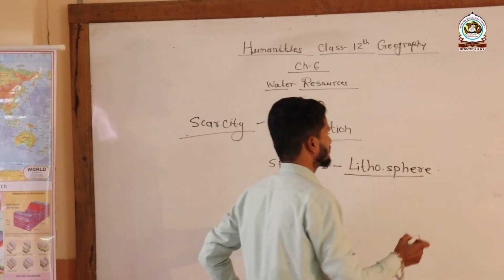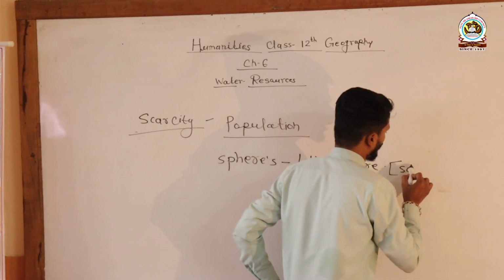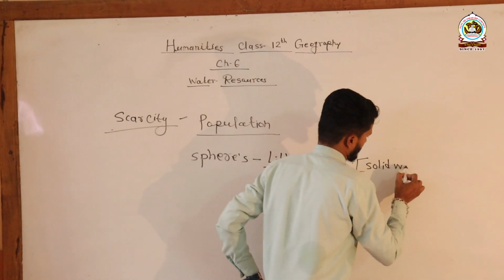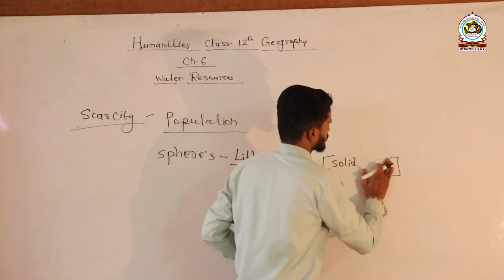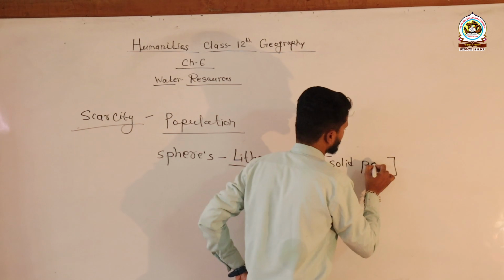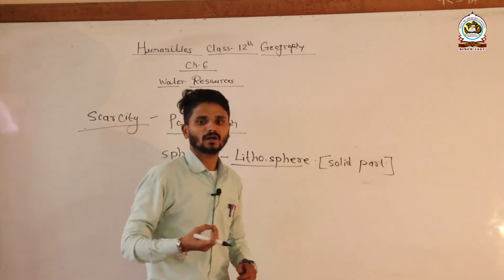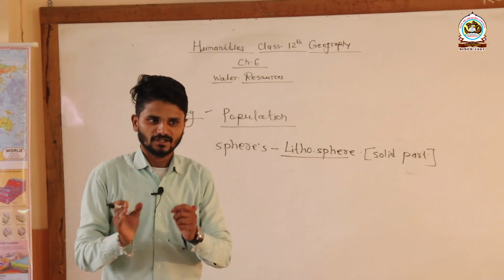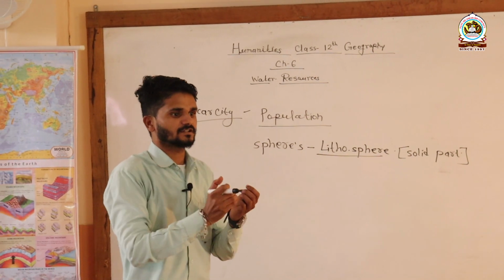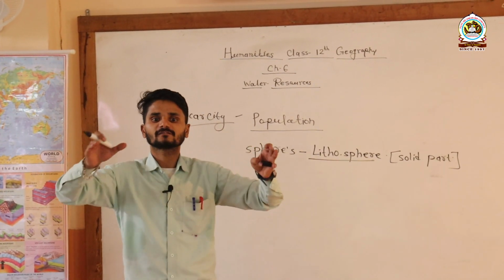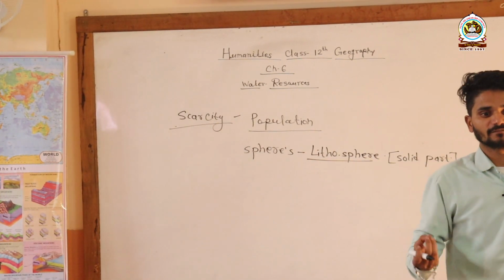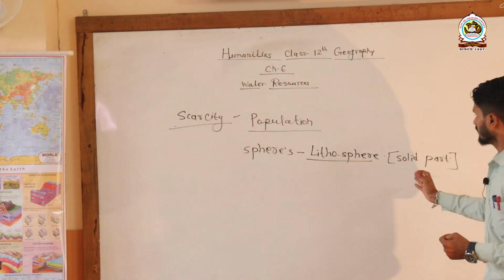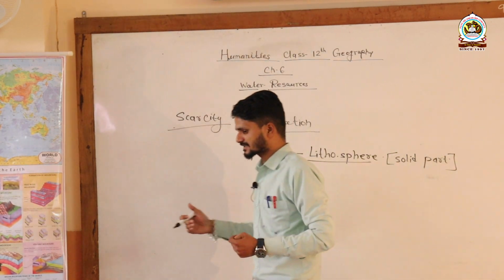It is the solid portion of the earth. Solid part of the earth means the part of the earth where human beings live. So this is the lithosphere.